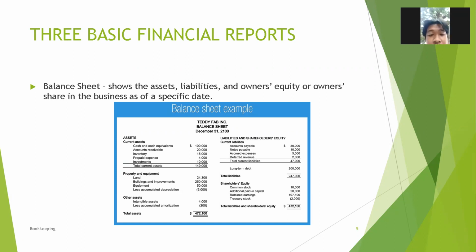It includes the current assets, property and equipment, other assets, and then liabilities and shareholders' equity, total liabilities, shareholders' equity, and so on. In the balance sheet example, the total assets should also balance with the total liabilities and shareholders' equity. So those are the 3 basic financial reports.